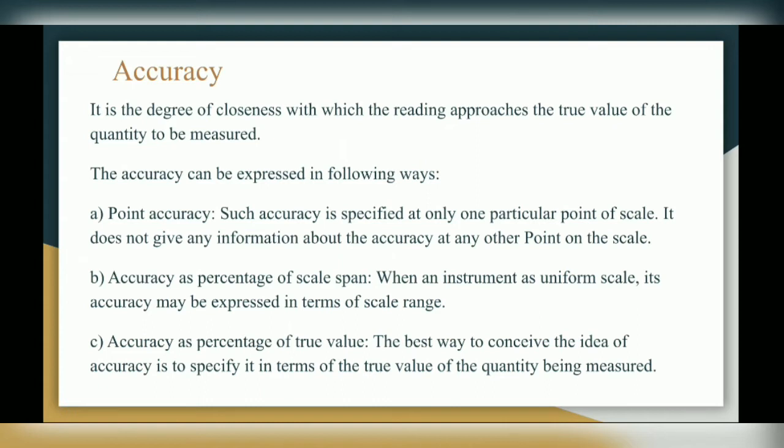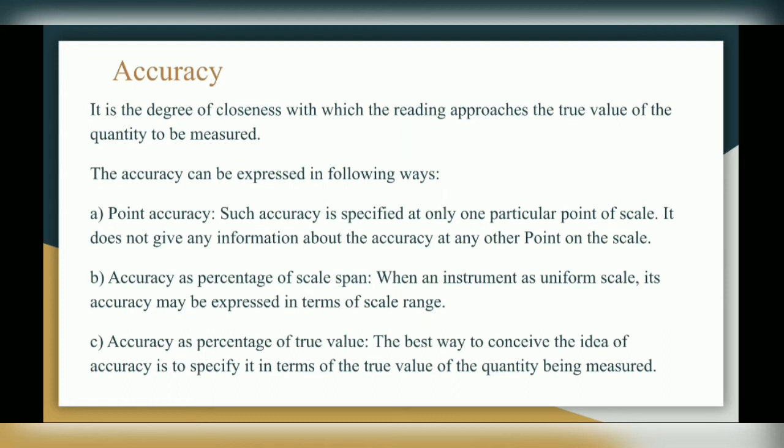First is point accuracy. Such accuracy is specified at only one particular point of scale. It does not give any information about the accuracy at any other point on the scale. Second, accuracy as percentage of scale span. When an instrument has uniform scale, its accuracy may be expressed in terms of scale range. So when the instrument has uniform scale, then only the accuracy is expressed as scale range.